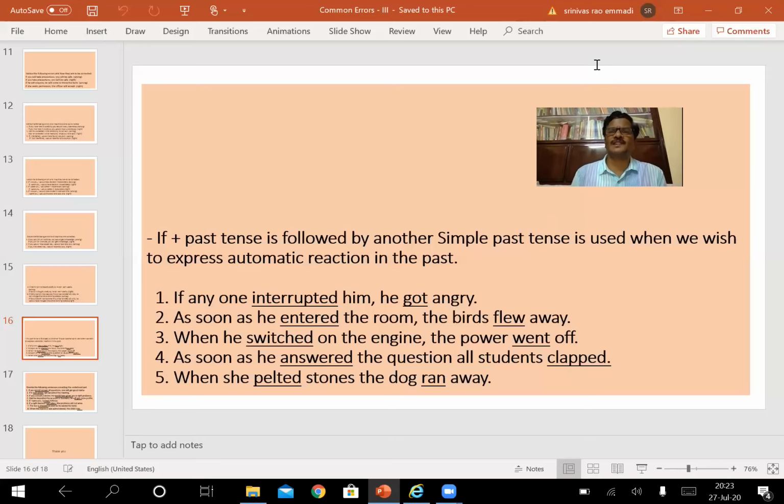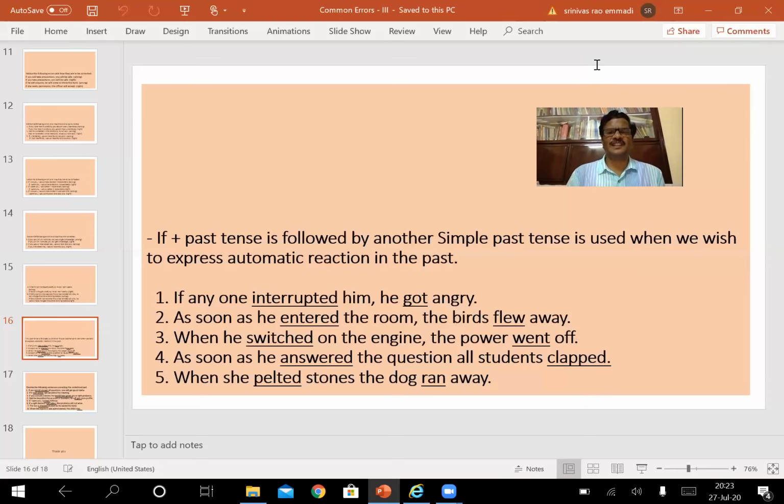Both clauses are to be shown in simple past tense. Look at some examples here. If anyone interrupted him, he got angry. Getting angry is a reaction to the interruption here. If anyone interrupted him, he got angry. I have underlined both these things. As soon as he entered the room, the birds flew away. Maybe, perhaps listening to the sound of the opening of the door, the birds flew away. As soon as he entered the room, the birds flew away.